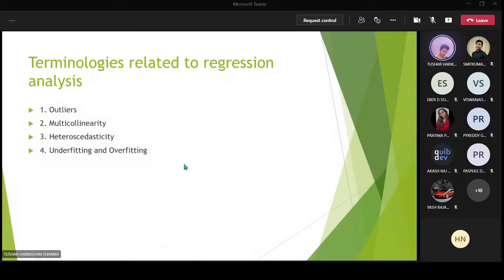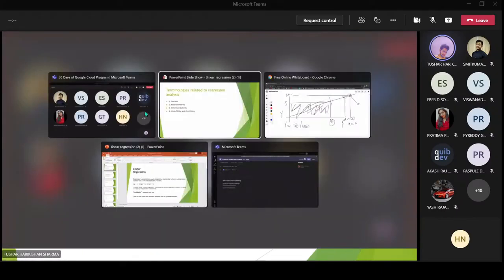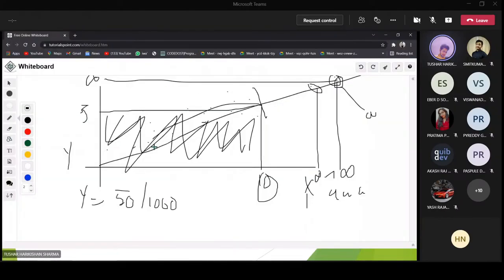Okay then. So now let's move on to multi-collinearity. Has anyone heard of the term multi-collinearity or collinear? What do you mean by collinear points? Can anybody tell me? Collinear points are points that are in the same line. Same line, exactly.